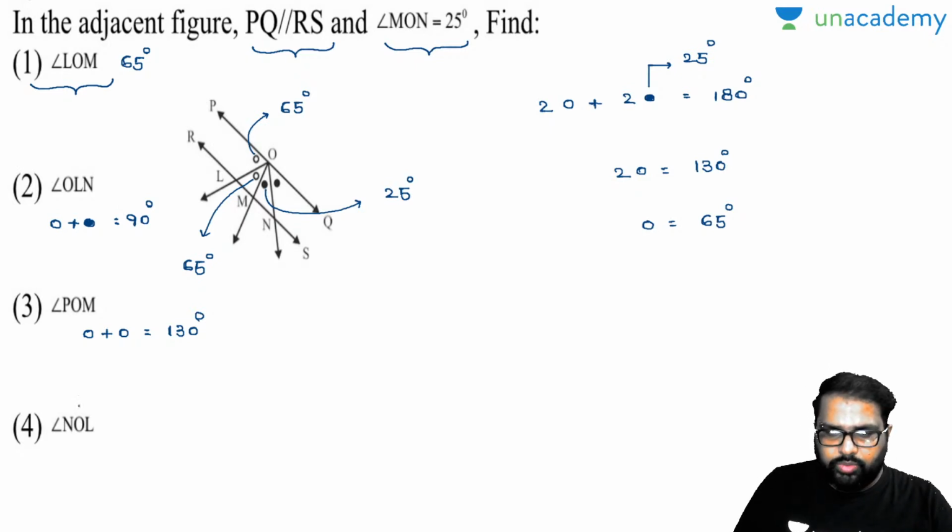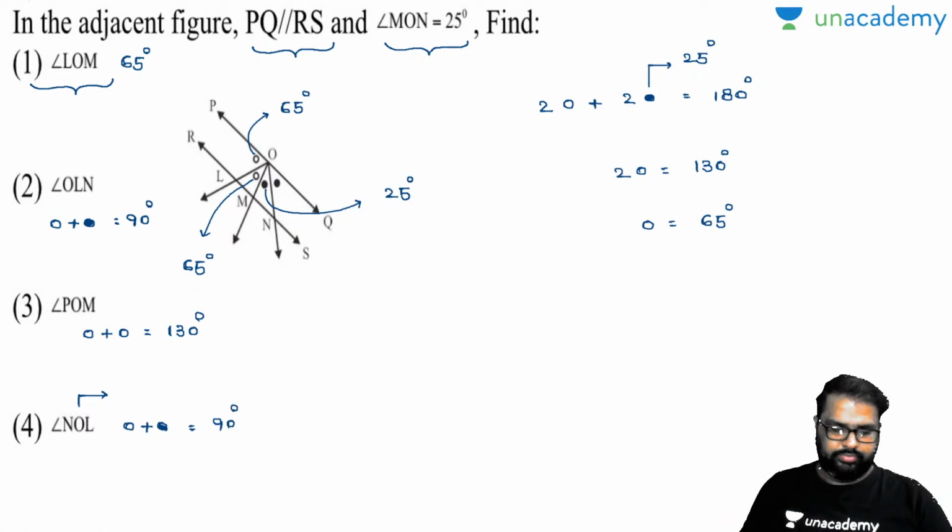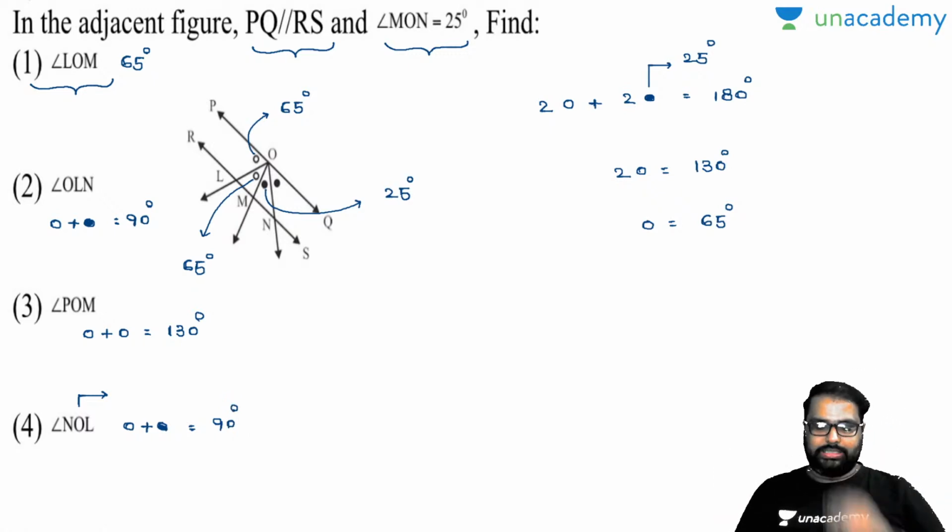Come to the next one. What is NOL? NOL. This is N here, this is O here, this is L. NOL contains again one plain dot and one black dot. Is it clear? And the answer will be 90 degrees. 65 plus 25. And your answer is 90 degrees.